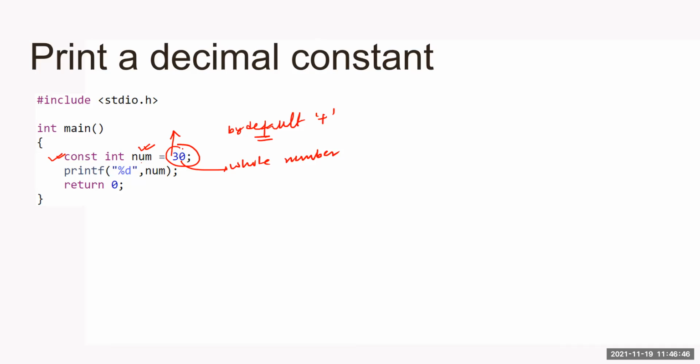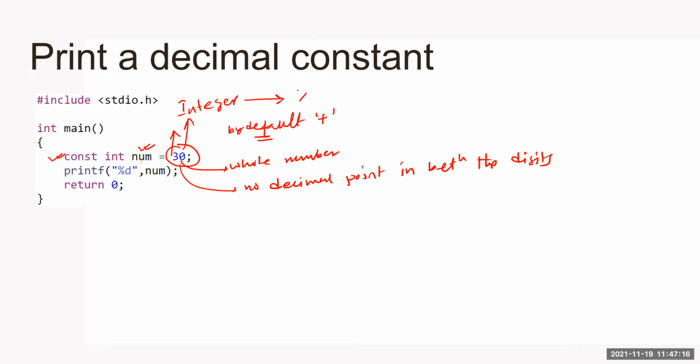There is no comma, no space between the digits, and there is no decimal point in between the digits. So I follow the rules. Then what type of constant it is? I would say integer type. Then what is the format specifier of integer? %d to print that particular value. So now see in the printf statement, I'm using %d format specifier to print that value. So what will it print? 30.